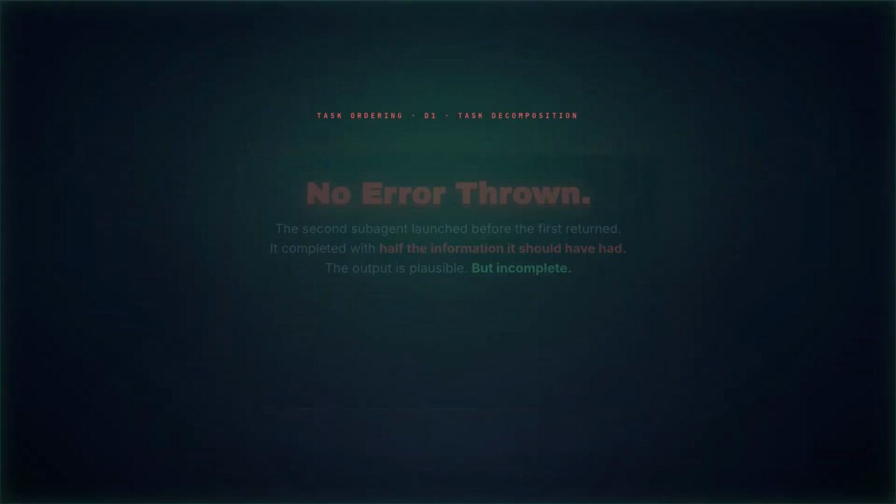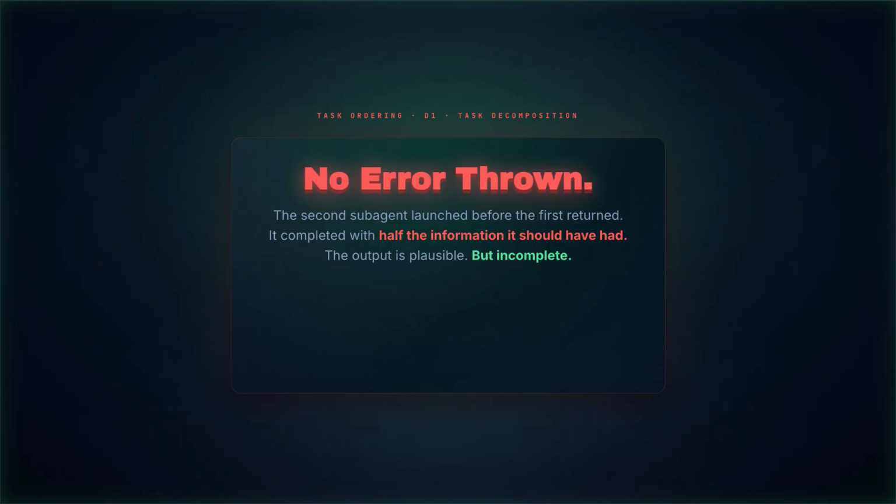2 subagents launch in parallel. The first returns a summary the second one needed. The second completes with half the information it should have had. No error is thrown. The output is plausible but incomplete. This is not an execution failure. This is a task ordering failure.